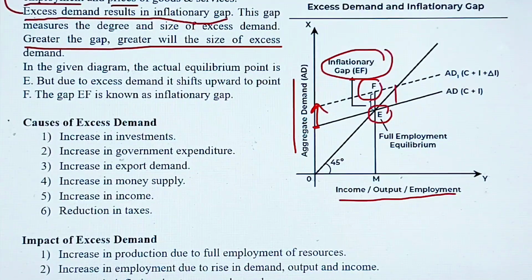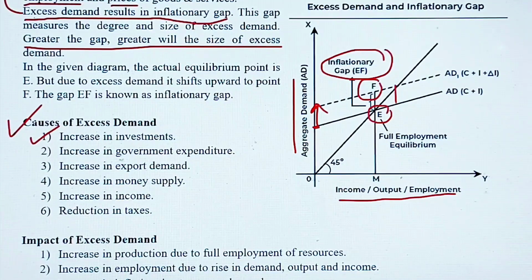Now let's try to find out why this excess demand occurs in the country. So the first point you can write in your answer is increase in the investment. Now due to increase in the investment, what happens? More goods and services are produced in the country, more employment is done, and that increases the factor incomes, and accordingly that increases the consumption expenditure of the household.